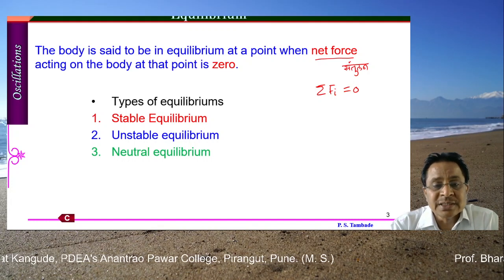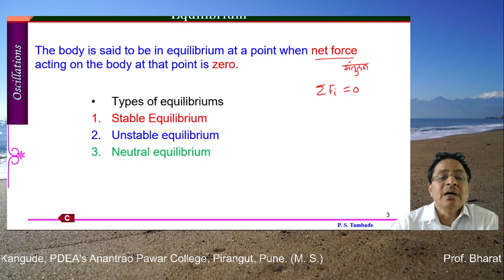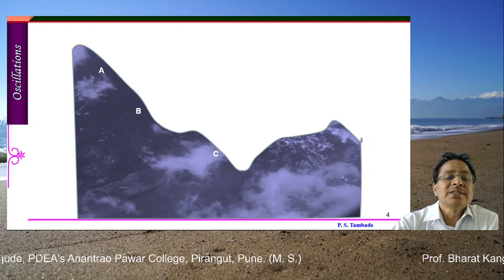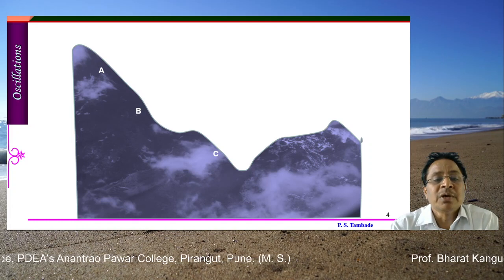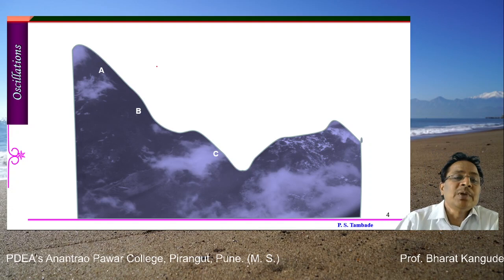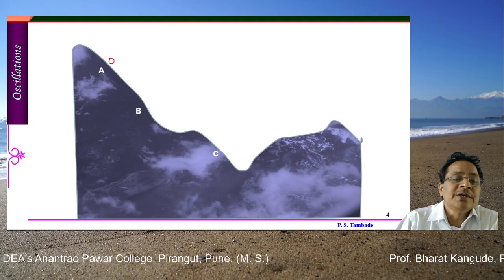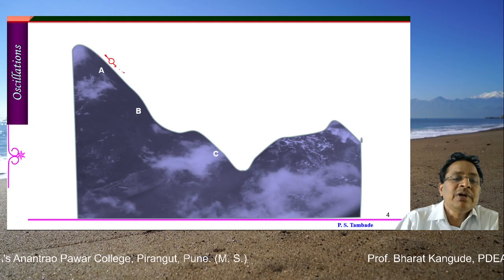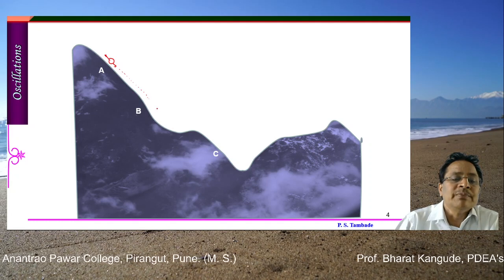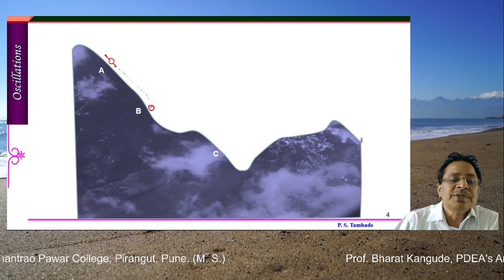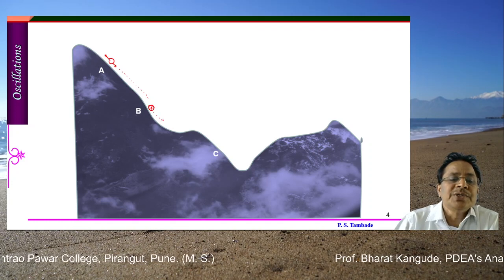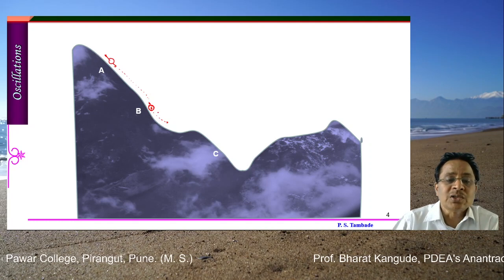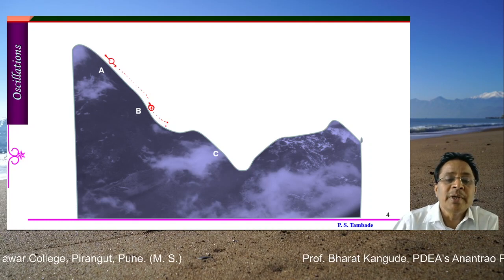Now let's try to understand these equilibriums with the following examples as well as some simulations. This is what is called a potential curve. I have shown three different points. Whenever an object is placed here, and if it is given a certain push in either this direction or this direction, it will follow this path. Same is the case for B. When this object is kept at B, again it is going to follow this path or this path, provided a small motion is given, or sometimes spontaneously on its own it may come down.